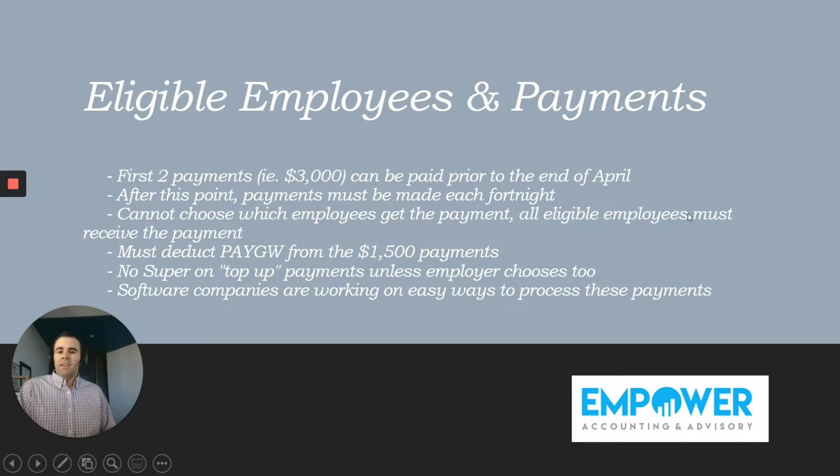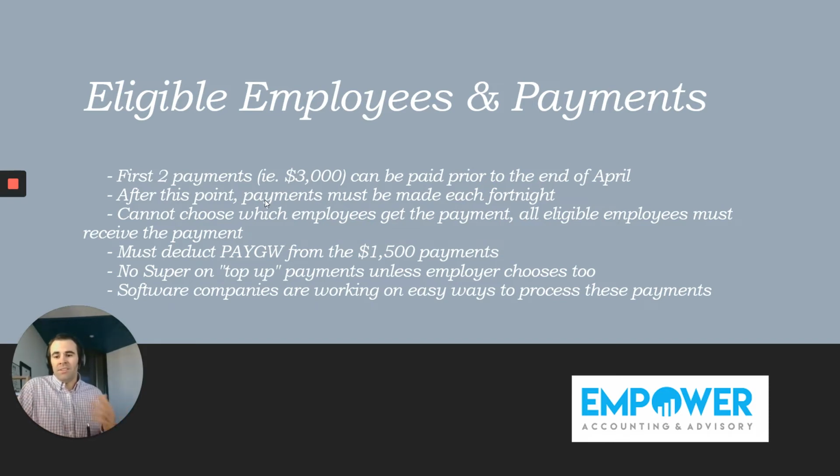So the next new thing is eligible employees and payments. There's a bit more clarity around this, because this is probably the main issue with JobKeeper, is that basically you need to pay your employees prior to receiving the JobKeeper payments. So with the first two payments, being effectively $3,000, being $1,500 per fortnight, because this program started on the 30th of March, it's now the 16th of April, so the first fortnight has already passed.